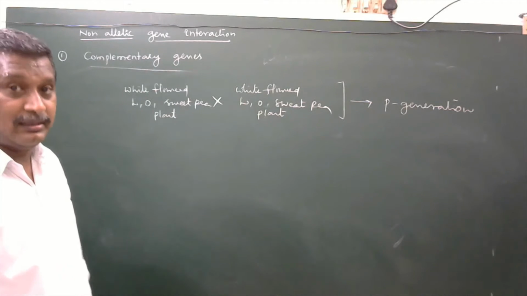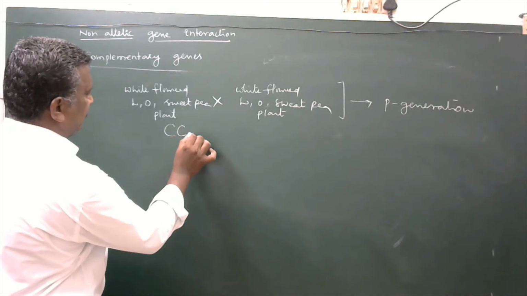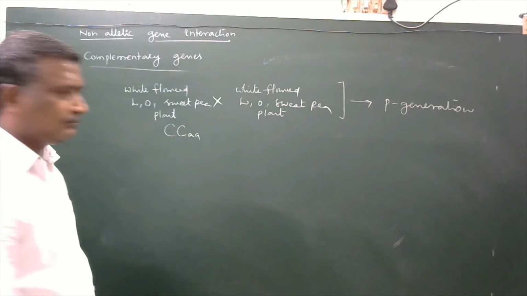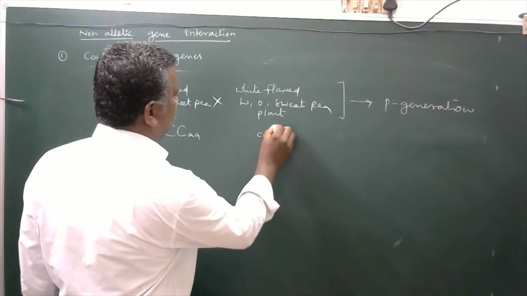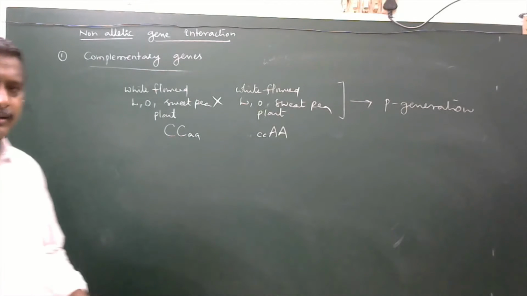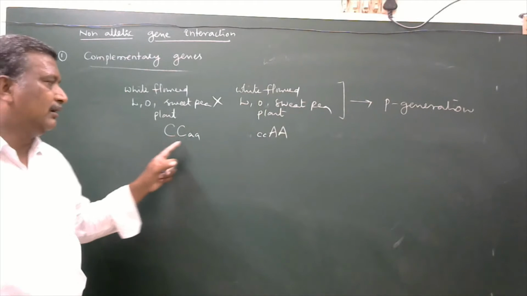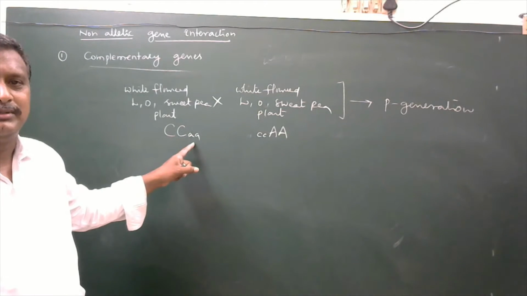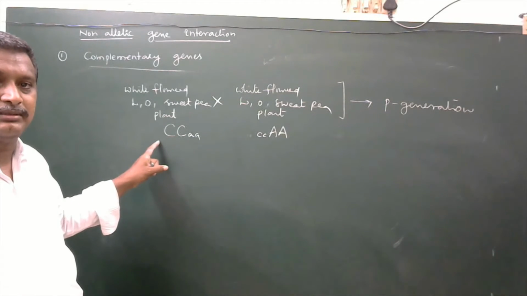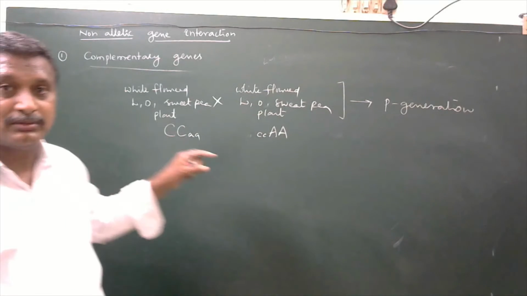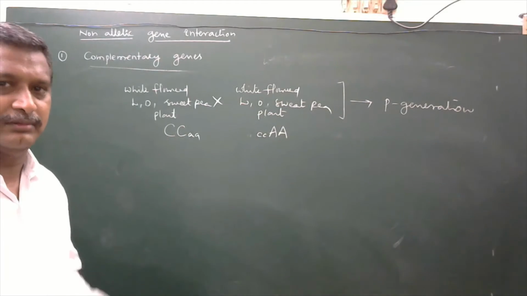And what will be their genotypes? That is capital C, small a, small a. Here only one dominant gene is there, capital C, that is able to produce chromogen. But small a is unable to produce enzyme. Hence, in the absence of enzyme, the chromogen substance does not get converted to anthocyanin. Hence, automatically they do not develop red color flowers. You have to remember here.